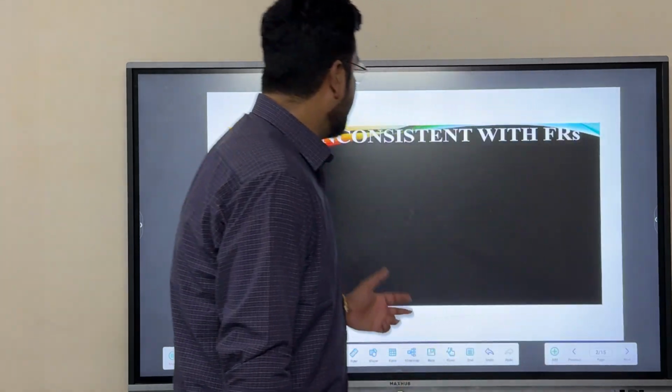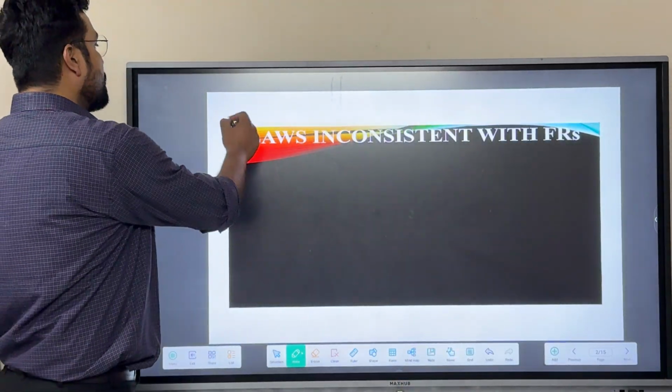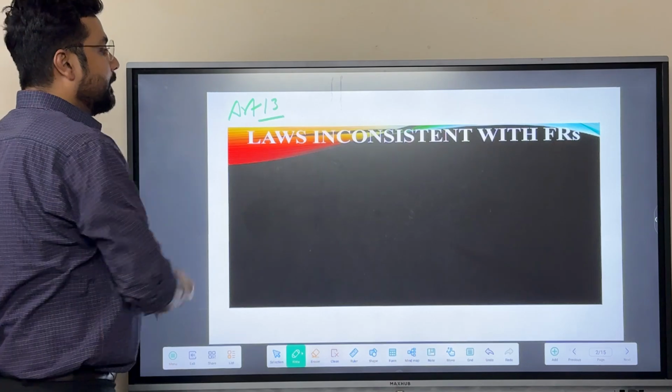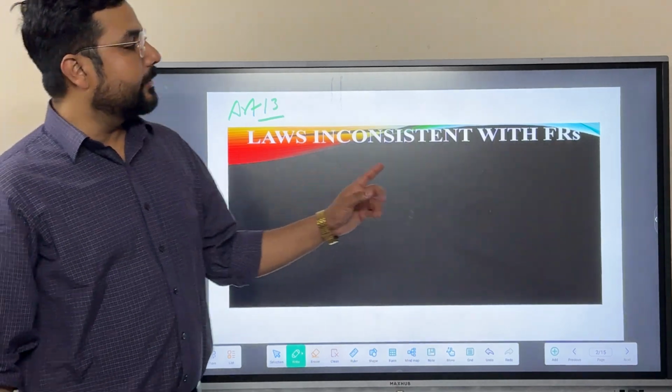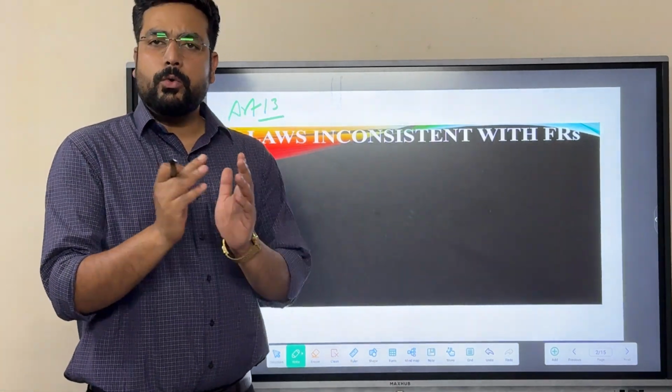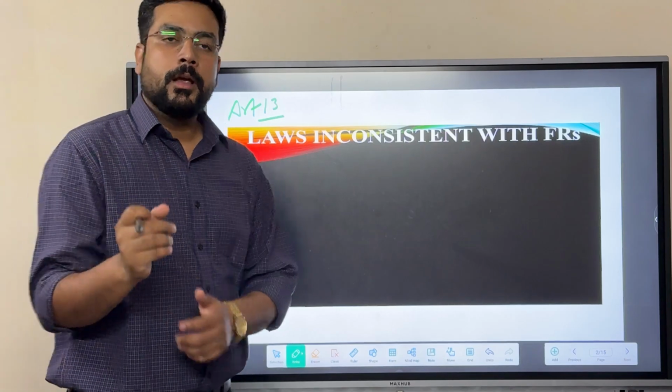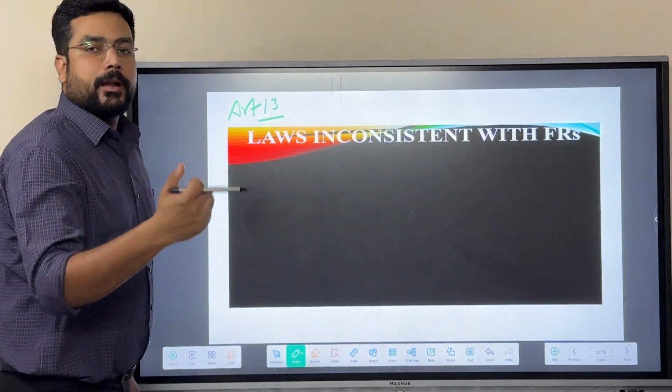Then second is Article 13. Article 13 talks about the laws inconsistent with the fundamental rights. In order to understand this concept, first we will understand some more background part of it.